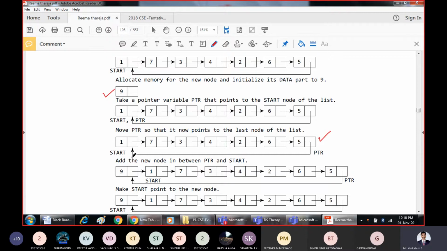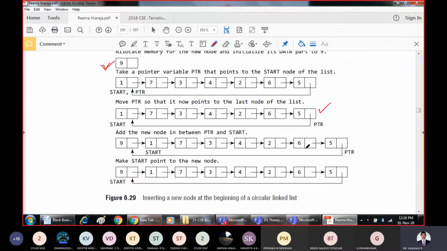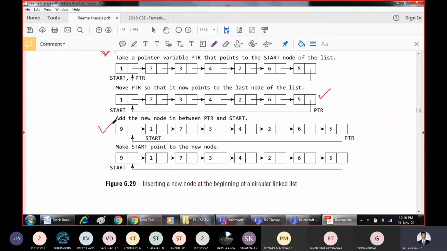At present, the first node is 1 and the last node is 5. But when you insert the new node 9, 9 will become the first node. Then 5 should contain a pointer to 9. That same has been implemented in this step. It says add the new node in between PTR and start. That means, for our reference, I am adding the new node here first. The new node has been added successfully. Then make the pointer of node 5 point to 9 now, because now 9 becomes the first node.